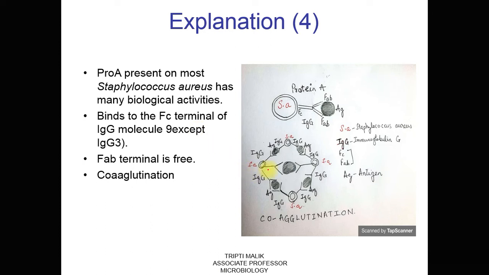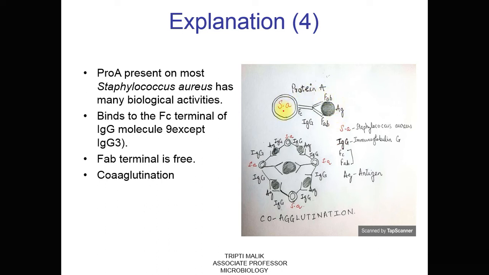This is a figure showing the presence of protein A on the surface of the Staphylococcus aureus cell. It is present on most Staphylococcus aureus strains, and because of this, the Fc portion of the IgG molecules except IgG3 binds to the Staphylococcus aureus cell, while the Fab portions are free and can bind to their specific antigen.